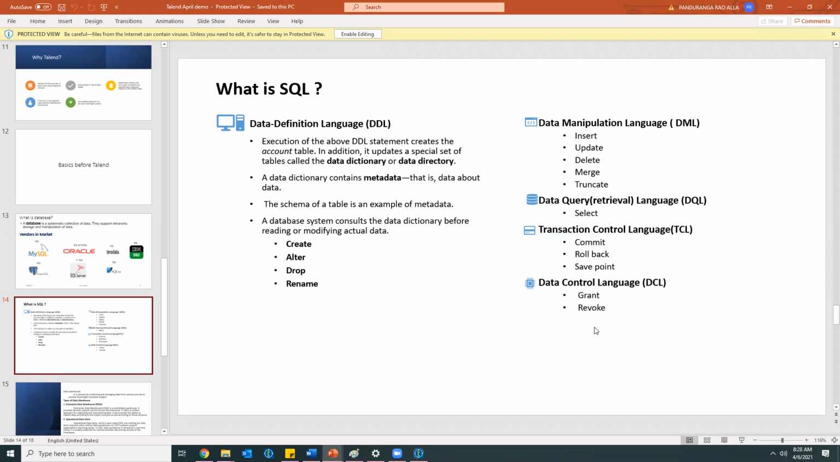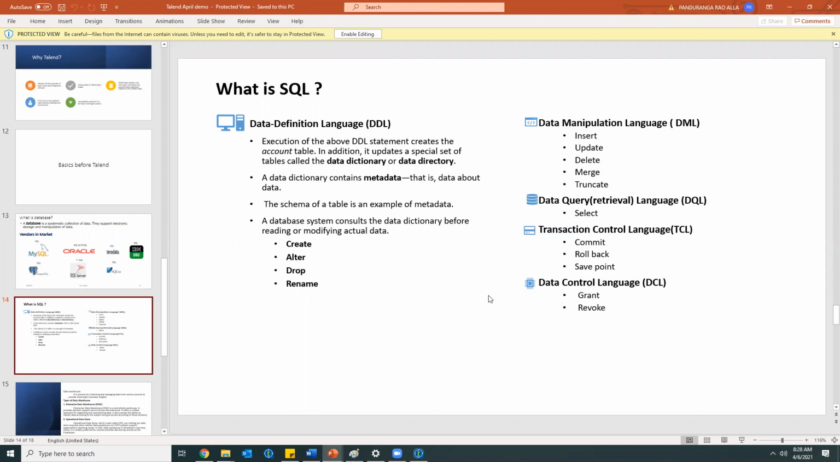Similarly, grant and revoke will be there. It's more at the DBA level. Grant and revoke will be handled in most projects by the DBAs, the database administrators, who take care of this. For example, in real scenarios, even creating tables is sometimes done by the DBAs only. So what happens after creating a table?